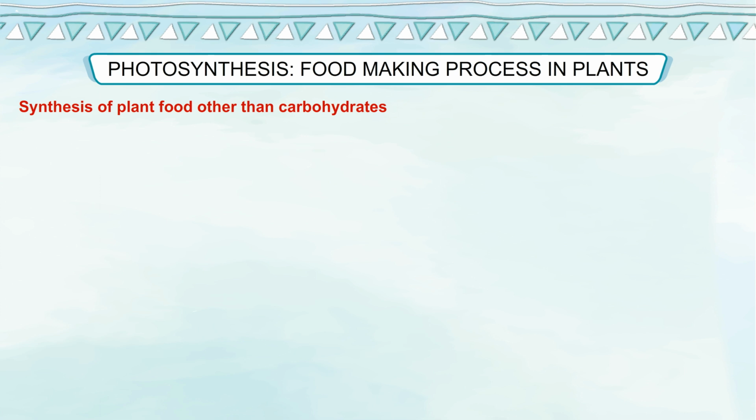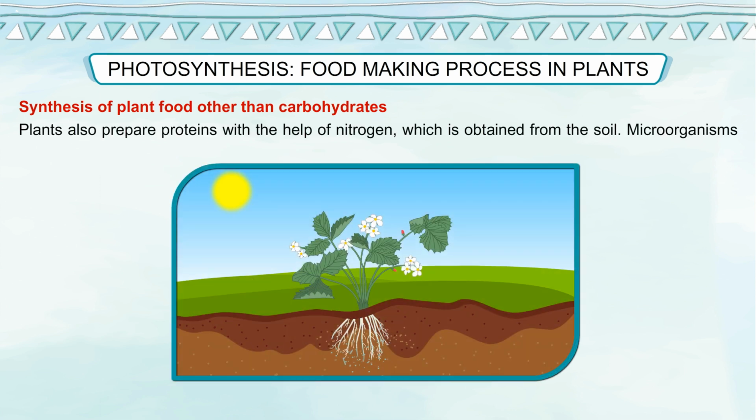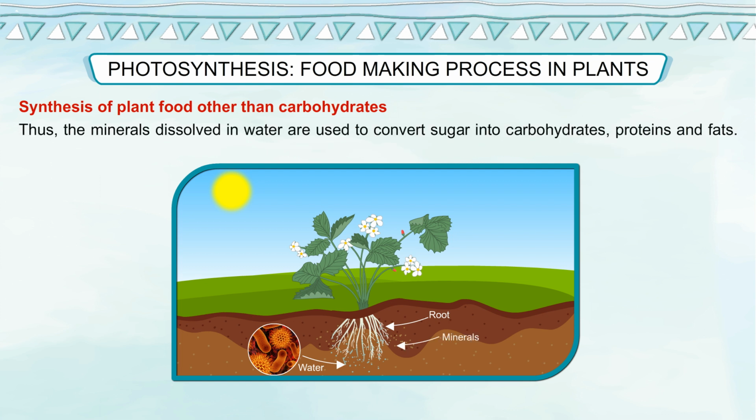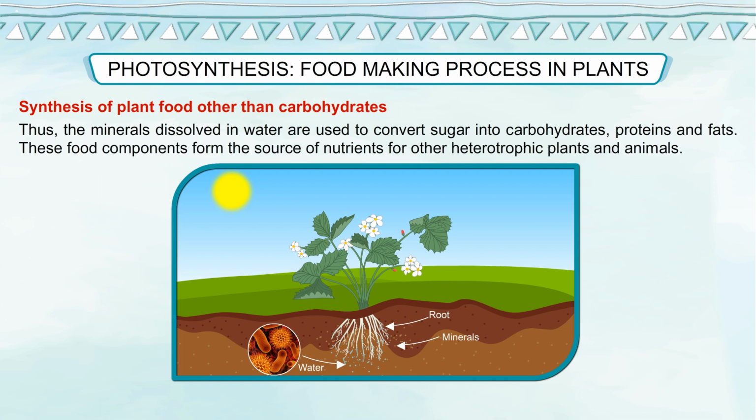Synthesis of plant food other than carbohydrates. Plants also prepare proteins with the help of nitrogen, which is obtained from the soil. Microorganisms convert atmospheric nitrogen into water-soluble compounds, which are absorbed by the roots of plants. Thus, the minerals dissolved in water are used to convert sugar into carbohydrates, proteins and fats. These food components form the source of nutrients for other heterotrophic plants and animals.